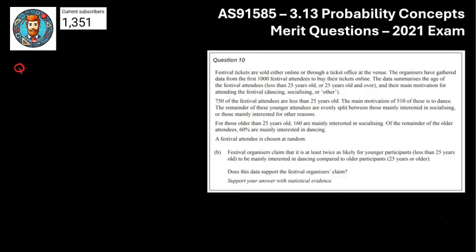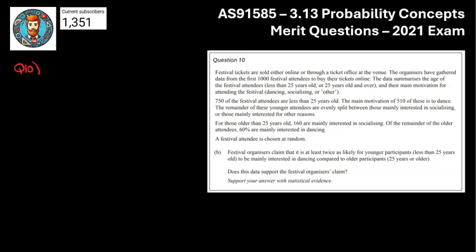So we're now on to question number 10, and this is the third and final merit question in this exam. There weren't many merit questions here. 3's a bit on the low side, but let's get into it. So we've got some festivals again. So we had a festival theme this exam. We had 1,000, so the first 1,000 festivalgoers buy their tickets online. So 1,000 is probably a total here, or maybe the bottom of a fraction.